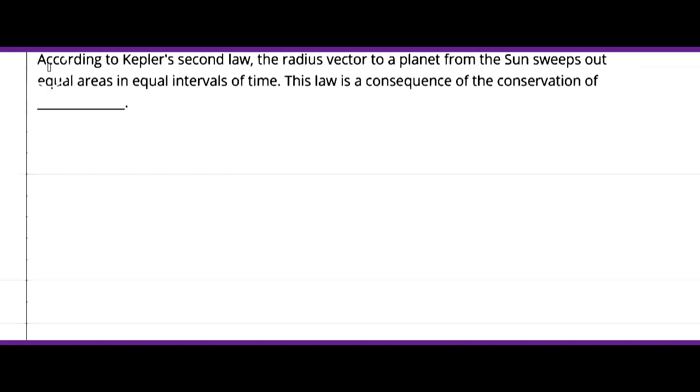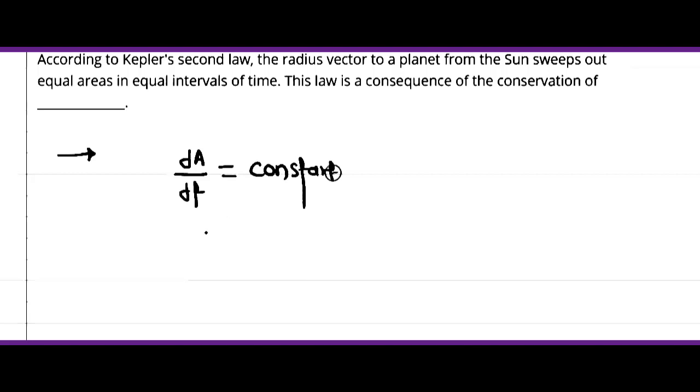Hello dear students, here the question is, according to Kepler's second law, the radius vector to a planet from the sun sweeps out equal area in equal interval of time. This is the consequence of conservation of. We know that the radius vector drawn from the sun to any planet sweeps out equal area in equal interval of time, that is, the areal velocity of a planet revolving around the sun always remains